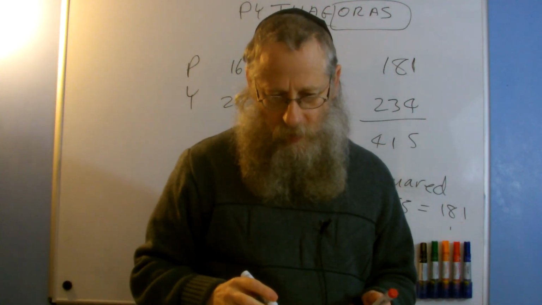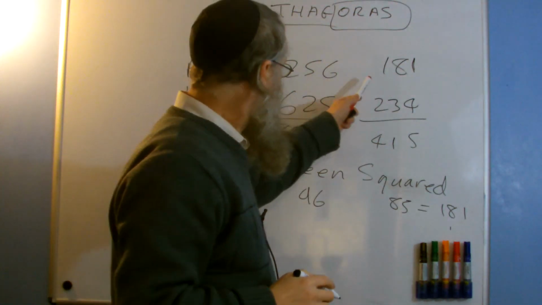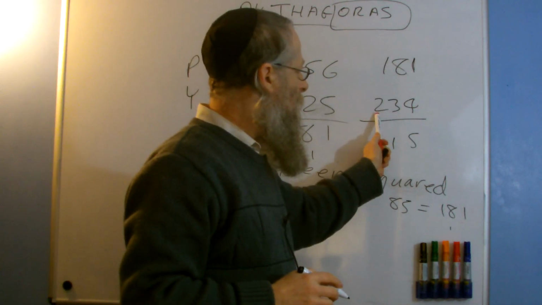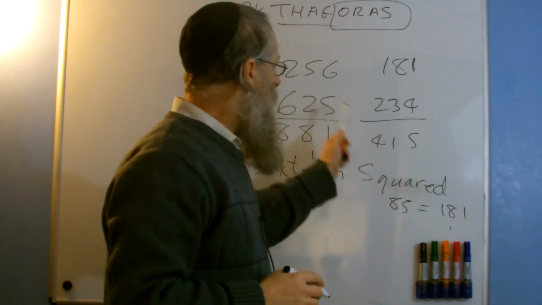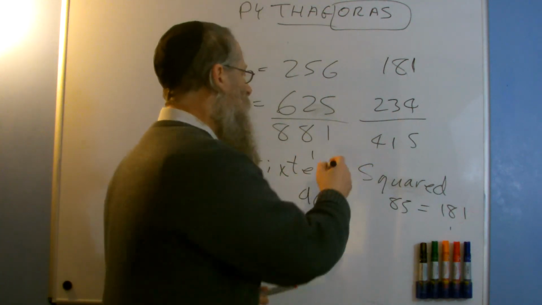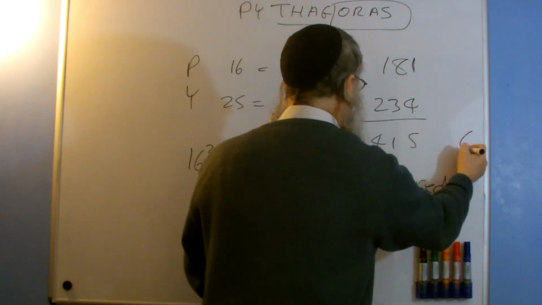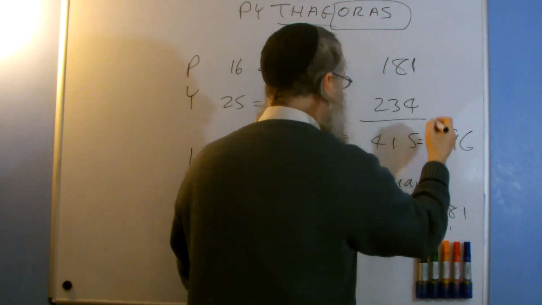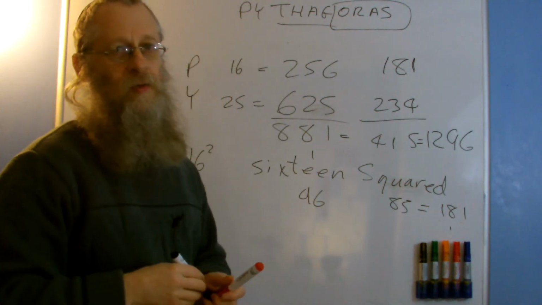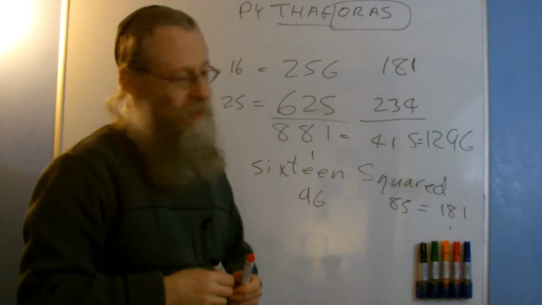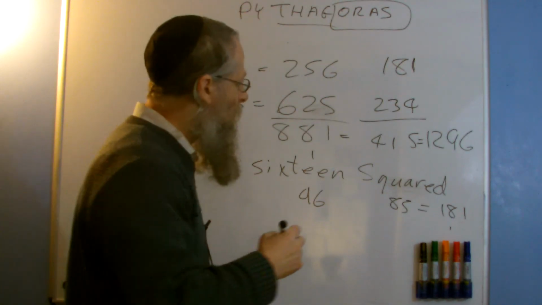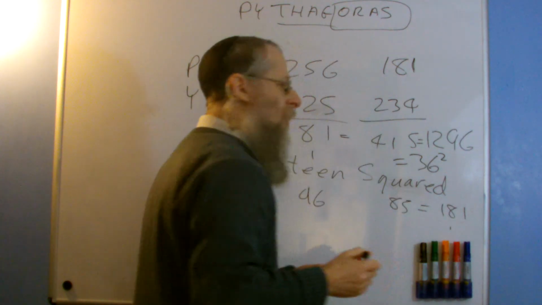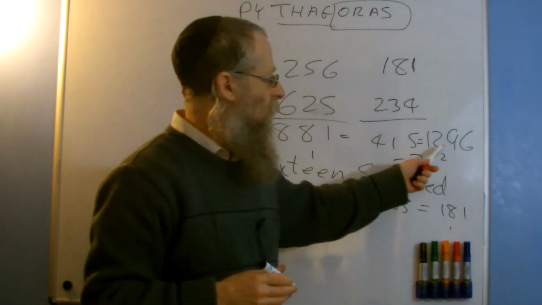So we've got the word 16 squared is 181, the word 25 squared is 234, and I've added them together. Now I'm going to add these two together, and I get 1,296. Now 1,296 happens to be, all by chance, 36 squared. If you square 36 times 36, you get 1,296.